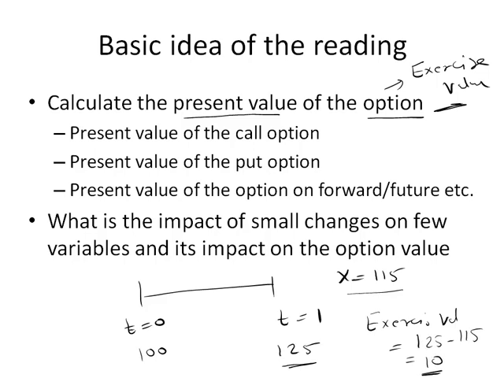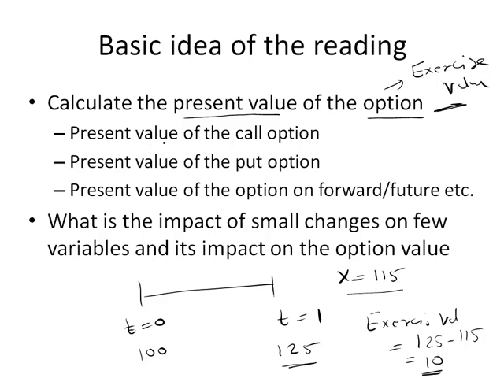So this will be our exercise value. And this exercise value is 1 year from now, in the future, so we have to divide this by the appropriate risk-free rate of return to get the current value at t equals 0. That is what we are trying to calculate, the present value of the option exercise value. This is the whole idea behind this chapter.